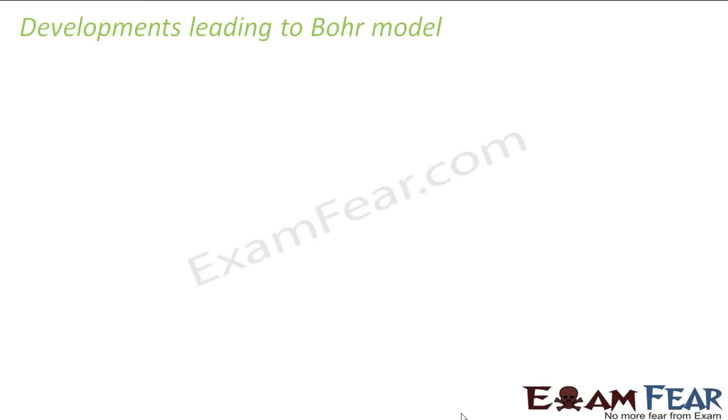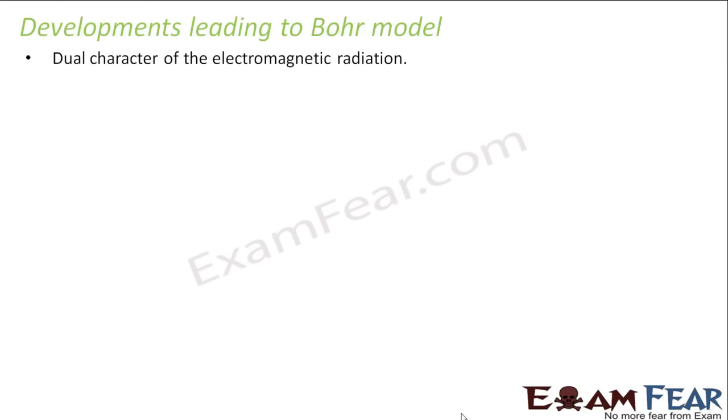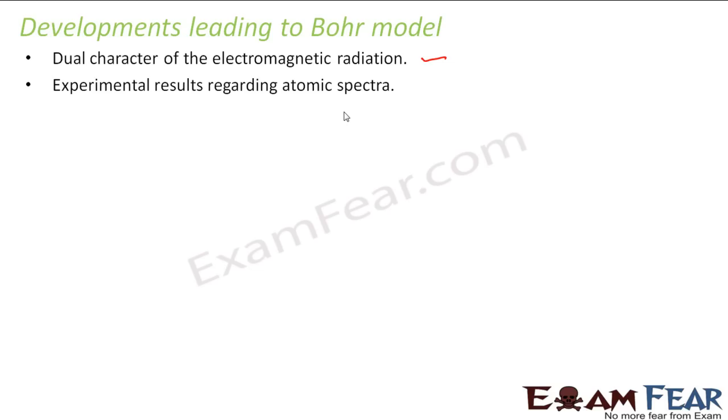Let's come back to the atomic models. Let's discuss some developments that were the reason why Bohr came up with this Bohr model. The first thing was the dual character of electromagnetic radiation. This talk was going on very extensively at that point of time. Also, there were experimental results that showed atomic spectra, and on these two, Rutherford didn't have any answer.